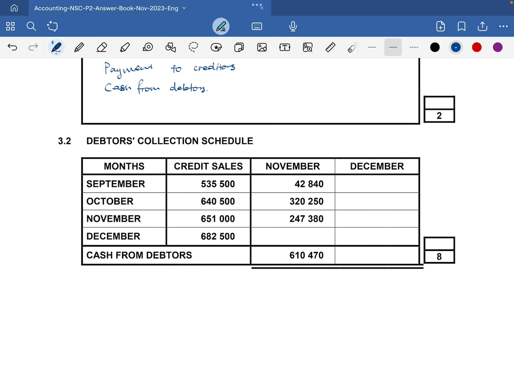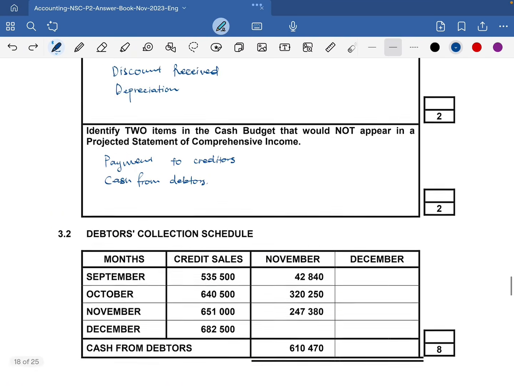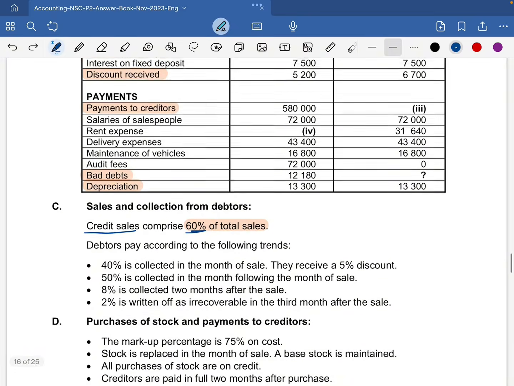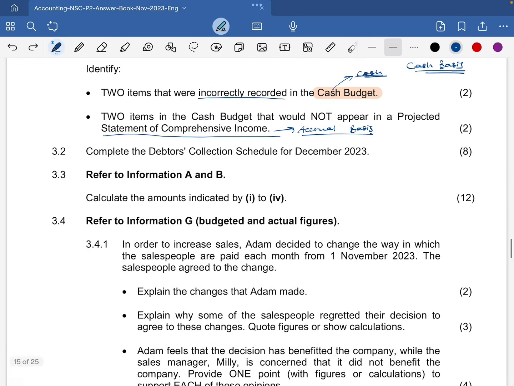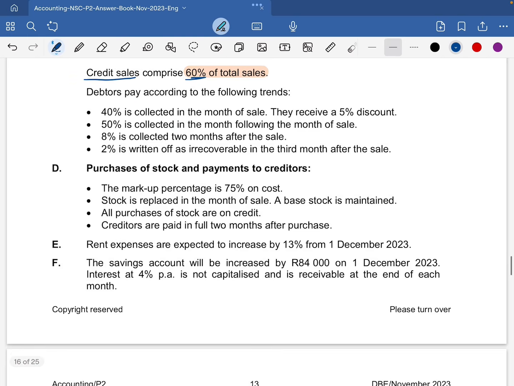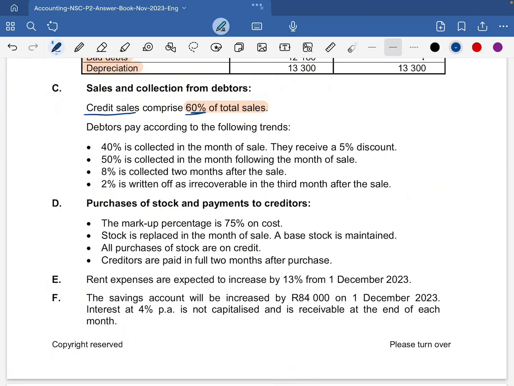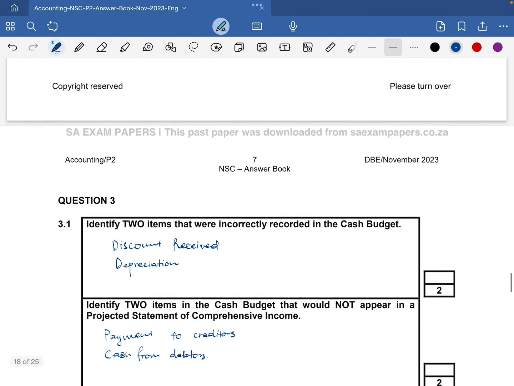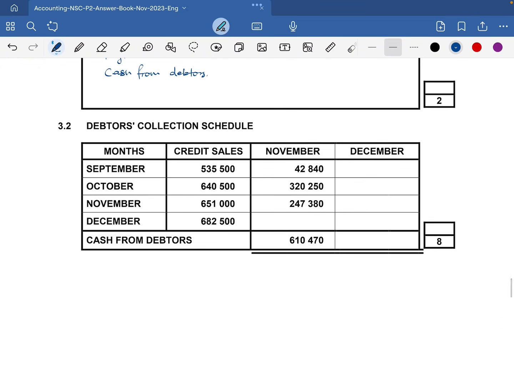So we have sales that were done in September. We are already given the credit sales here, so we don't really need to calculate. So now we are doing the debtors collection schedule for December, right? So let us have a look at the question once again so that we can be sure. Right, so we are doing it for December 2023.